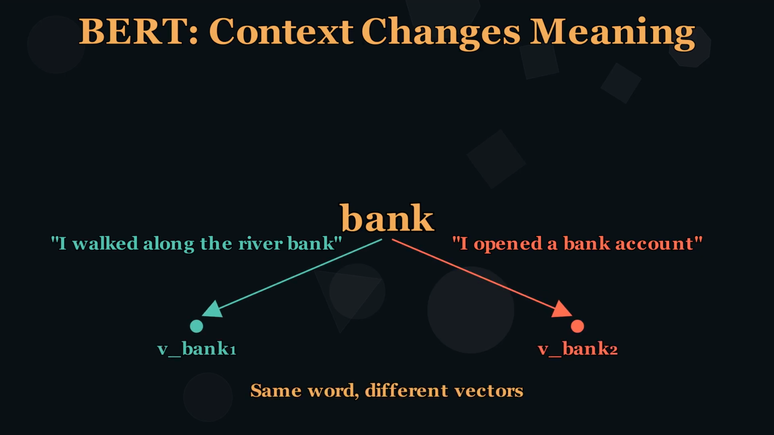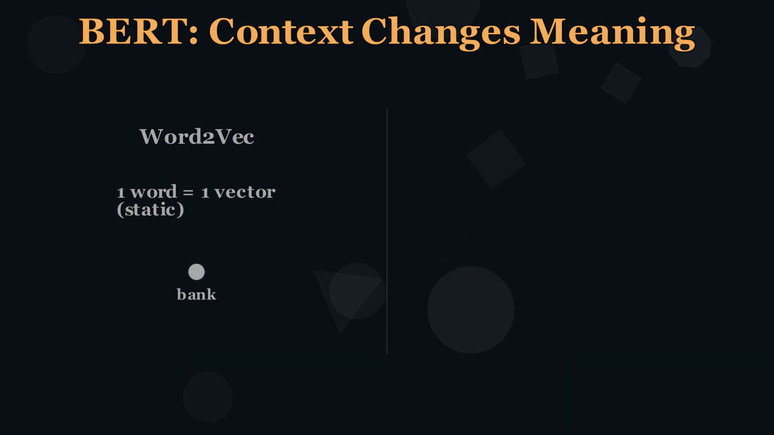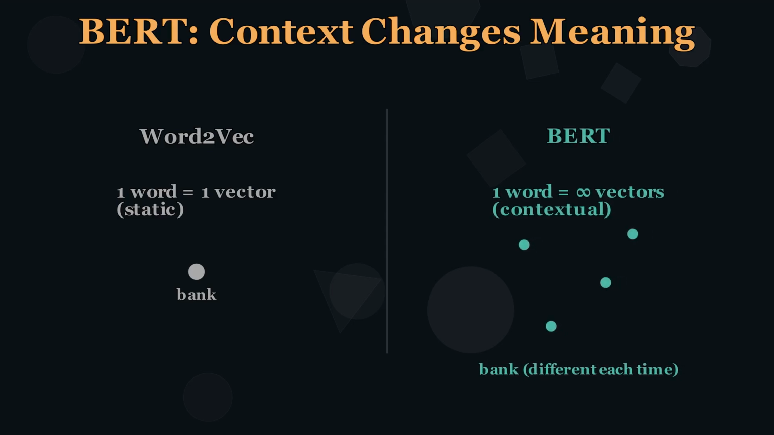Word2Vec gives bank one single vector no matter the context. BERT gives it a different vector every time, shaped by the words around it. Let us compare them. Word2Vec gives every word exactly one vector: static, fixed, frozen. BERT gives the same word a different vector depending on context. The word bank in 1,000 different sentences produces 1,000 different embeddings.